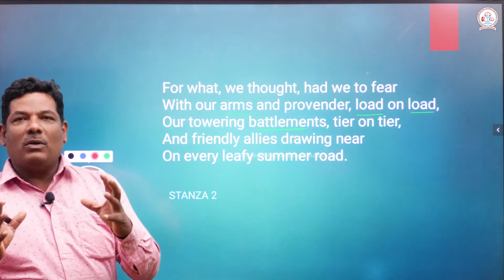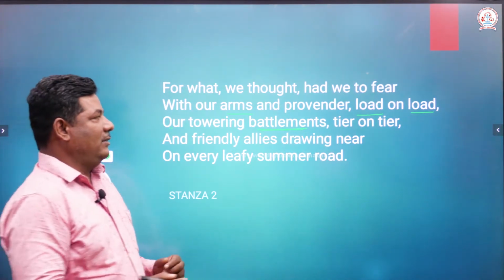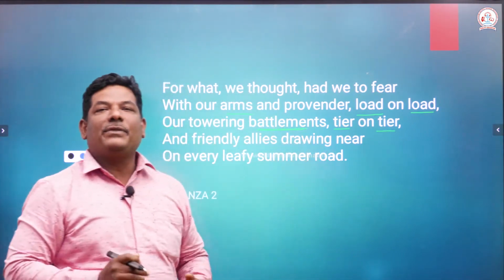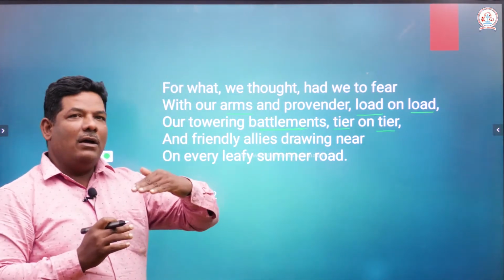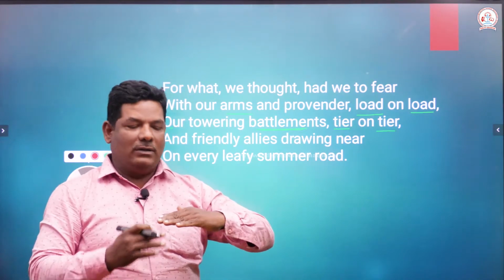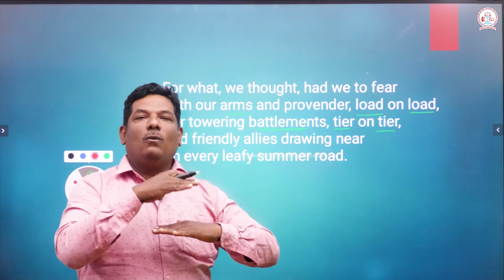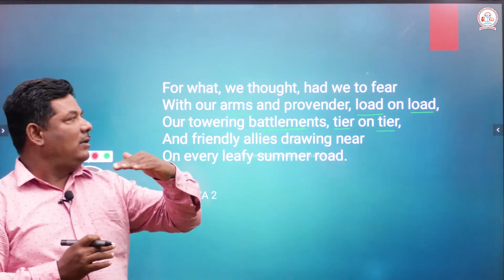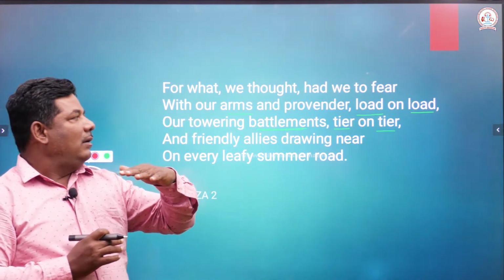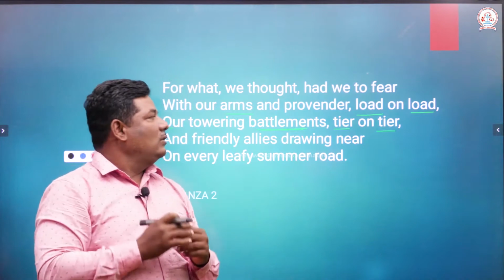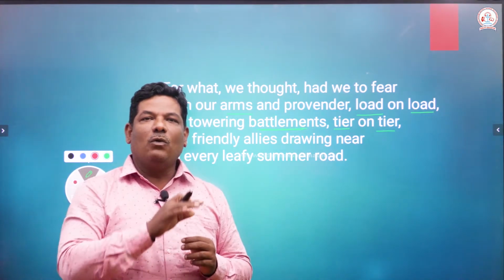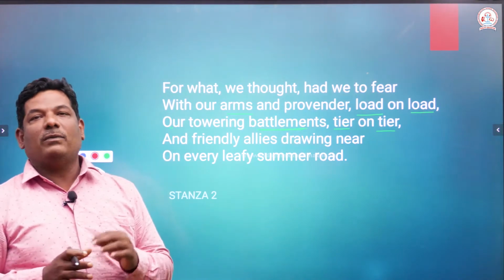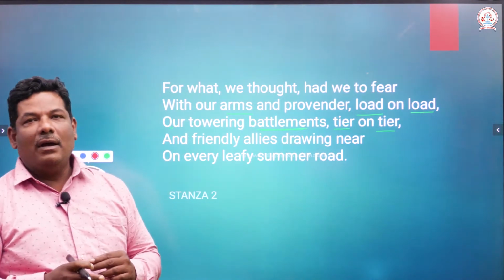How are the battlements constructed? See, tier on tier, one above the other, layer upon layer. On one layer, one set of soldiers will be sitting and watching the movements of the enemies, and on another layer above it, other soldiers will be watching the movements of the enemies. So, that is the purpose for which these battlements were constructed.